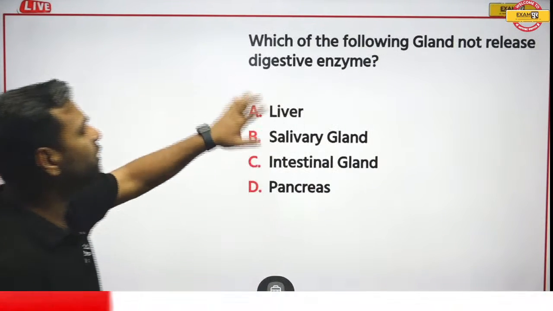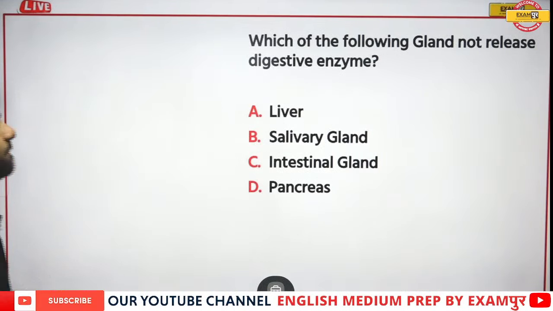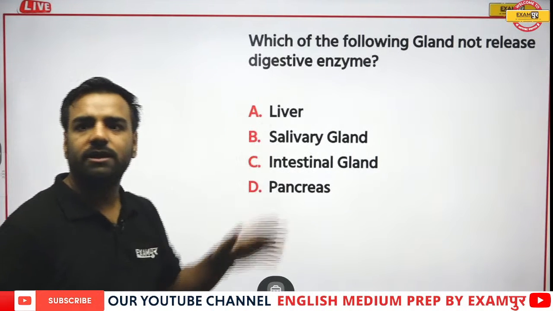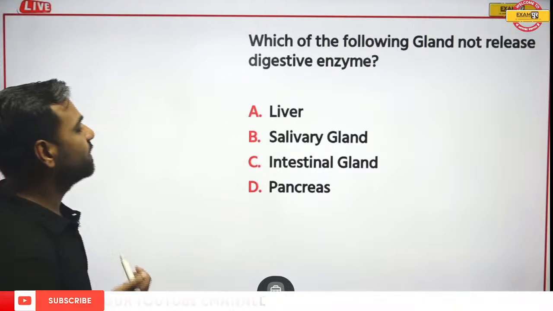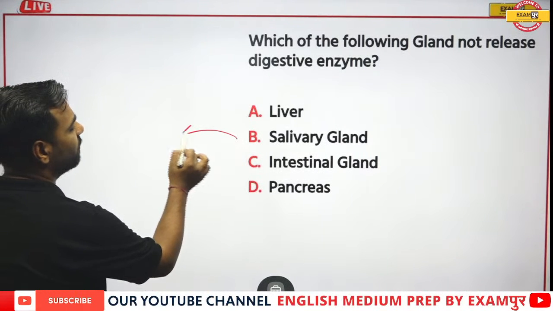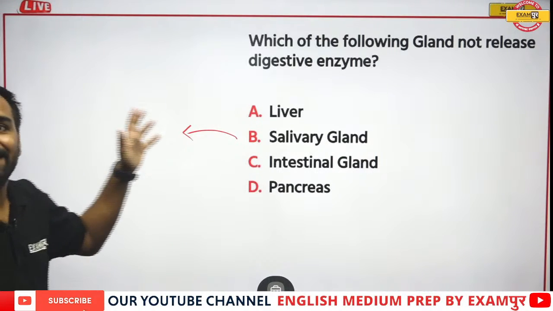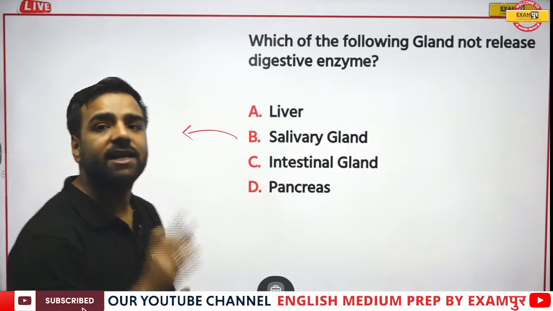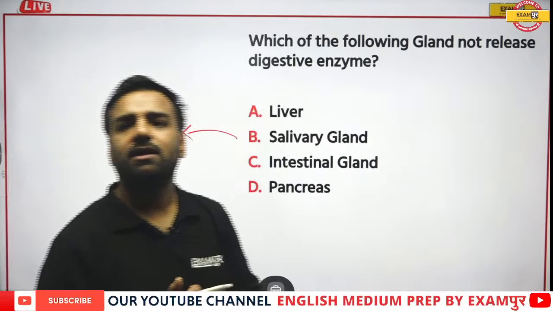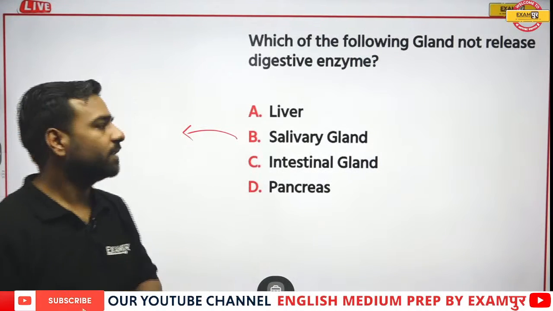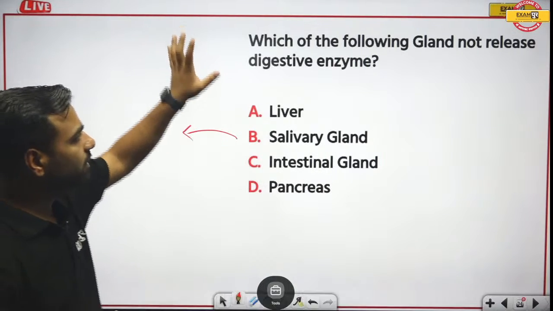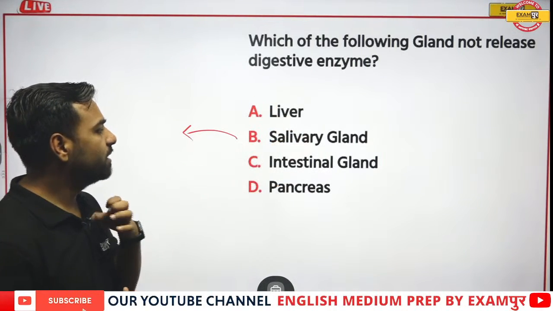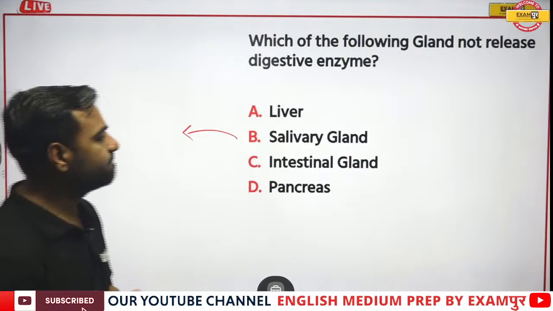Next question is, which of the following glands does not release a digestive enzyme? Which particular gland does not release a digestive enzyme? Salivary gland, we are aware of. Here there was an enzyme which was helping in the digestion of starch. Okay, Ilma. Fine. Now waiting for this. Salivary gland, I was actually asking about the gland which is not releasing a digestive enzyme. So here we have several glands, isn't it?